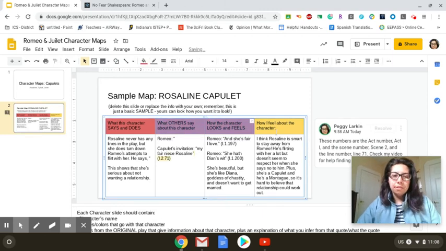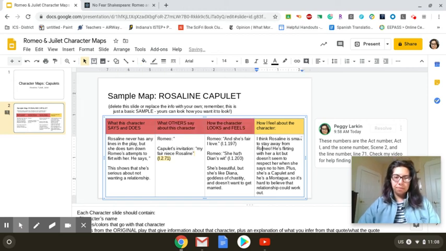So, for example, what this character says and does. Rosaline doesn't get to say anything. She never actually appears in the play. So I'm going to have to figure out what I know about her from what other people say. Romeo is trying to get with Rosaline, and she turns down all of his attempts. Down here you can see I've started.